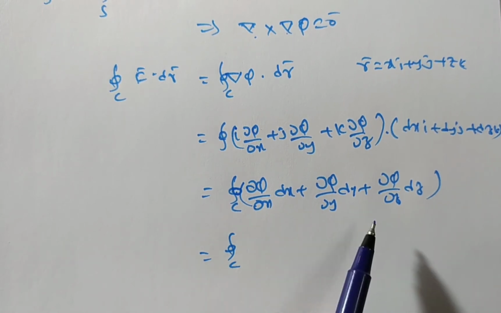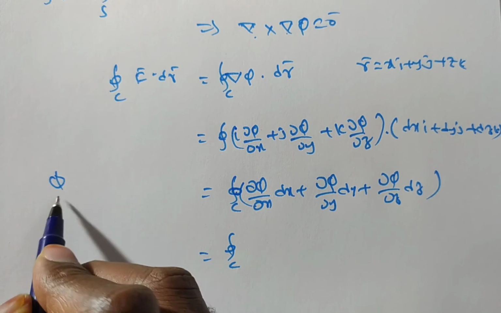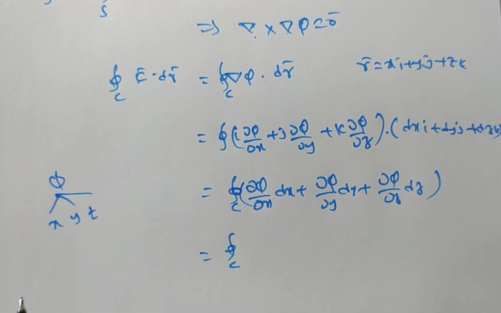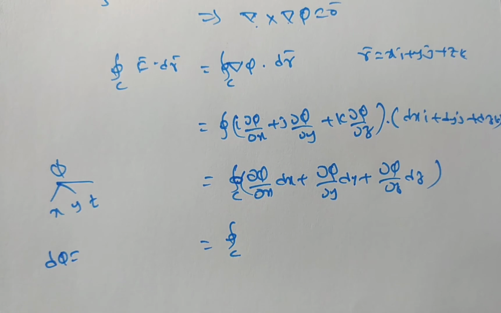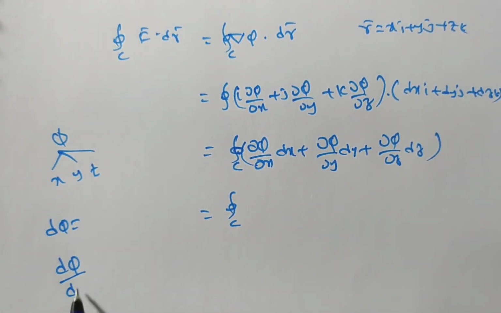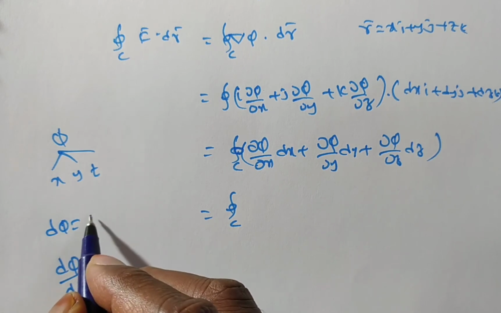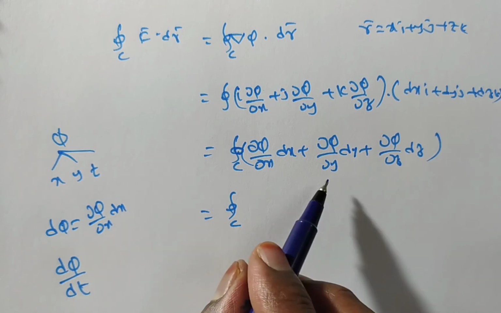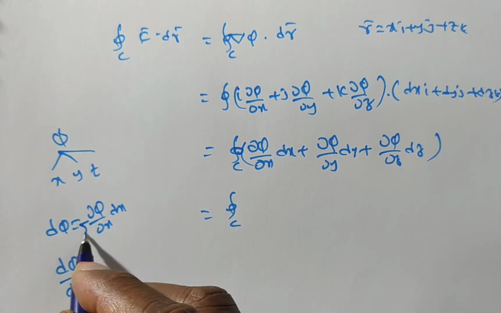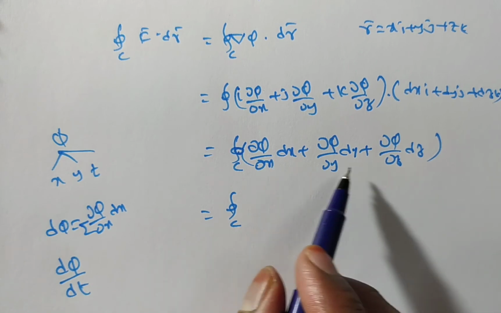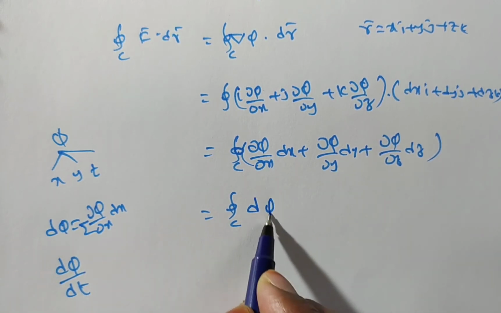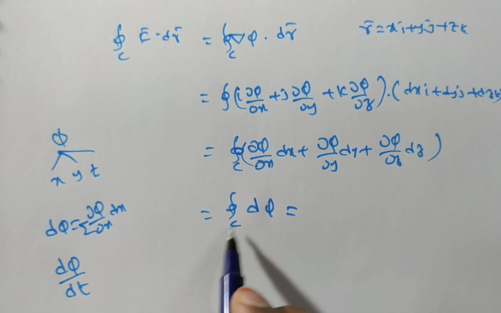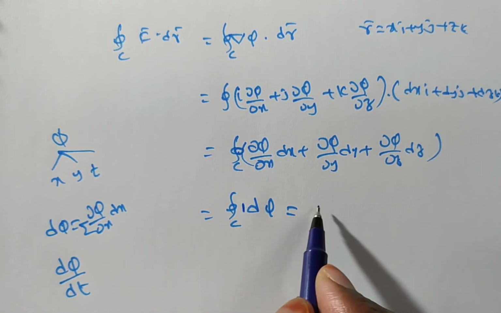Now how to evaluate this? Friends, you see, if phi is a function of x, y, z, then the total differential we denote with d phi. The total derivative we denote with d phi by d theta, or t, or any other variable. A derivative with respect to one variable we write like this, while only the total differential we write like this. You see dou phi by dou x into dx plus dou phi by dou y into dy plus dou phi by dou z into dz, nothing but the summation. So here you have this term, and in place of this I can simply write d phi. So what is the integral of d phi? Integration and the derivative get cancelled, the quotient is 1, so you will have phi.